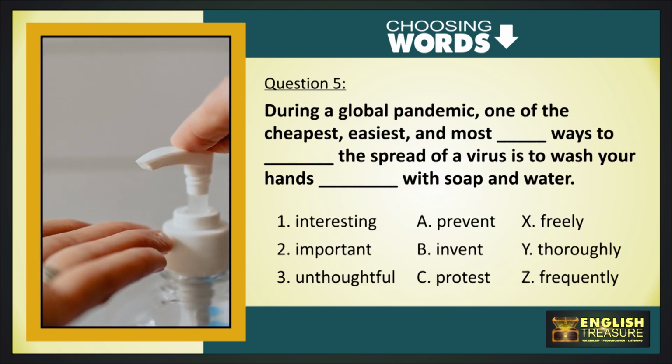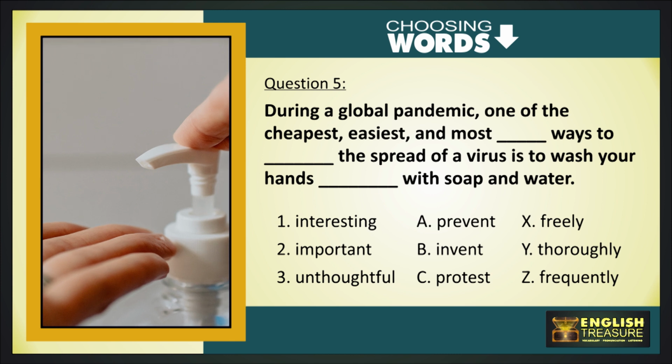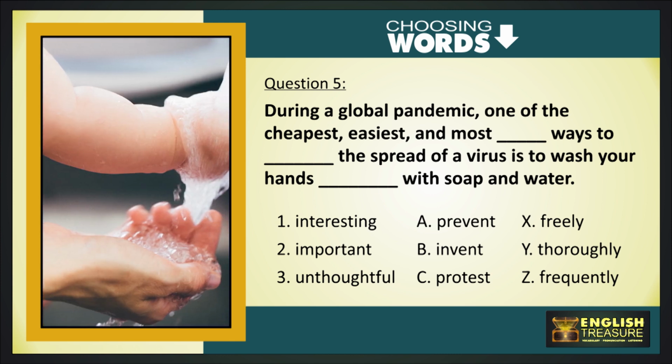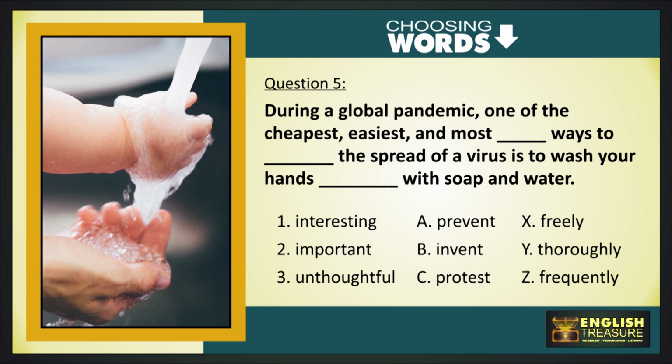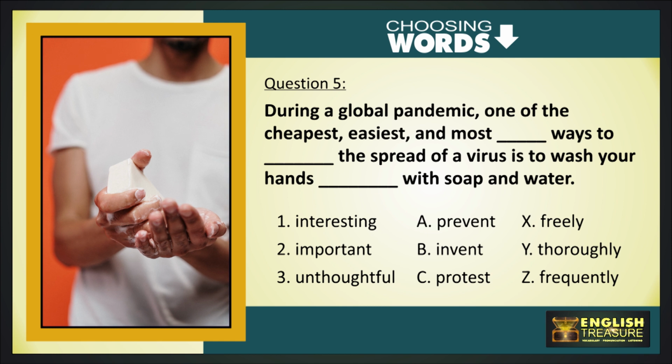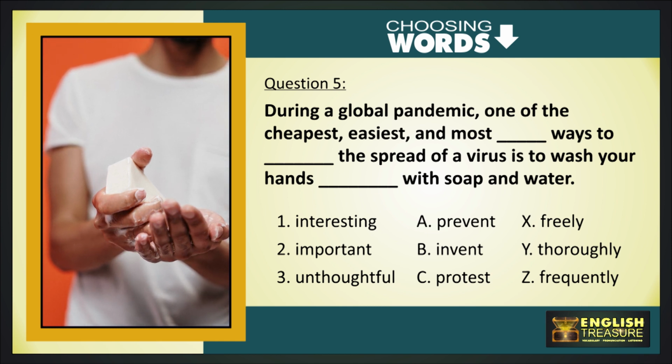Question 5. During a global pandemic, one of the cheapest, easiest, and most important ways to prevent the spread of a virus is to wash your hands frequently with soap and water.